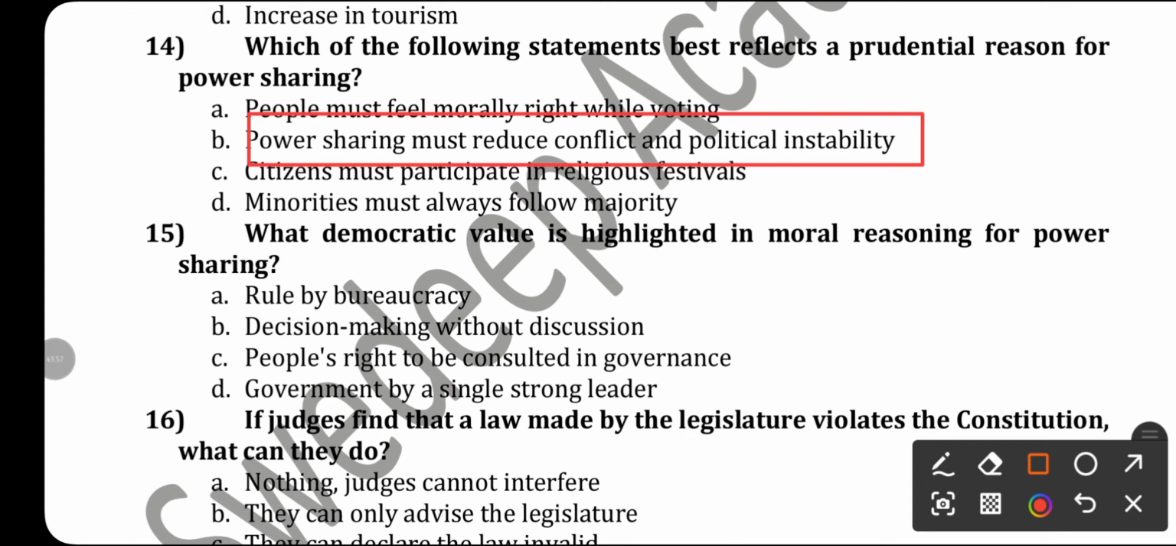Okay. Next, what democratic value is highlighted in moral reasoning for power sharing? What is the moral cause of power sharing? Remember, not rule by bureaucracy, not decision making without discussion, but people's right to be consulted in governance. In a democracy, people have the right to know how they are governed, and that's why we cannot govern them without their consent and consultation. People's right to be consulted in governance is the value highlighted in moral reasoning for power sharing.